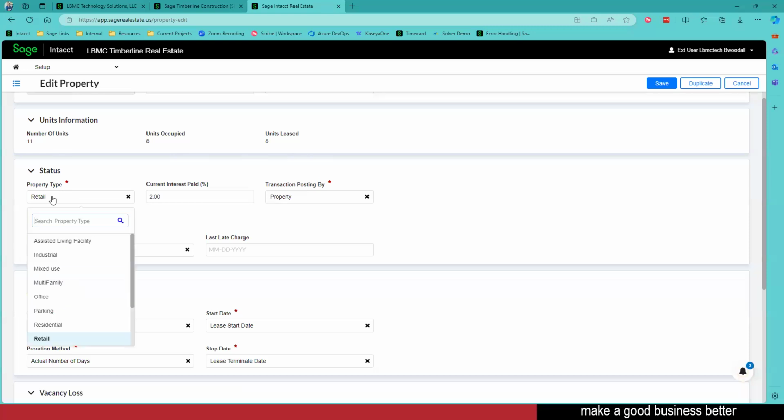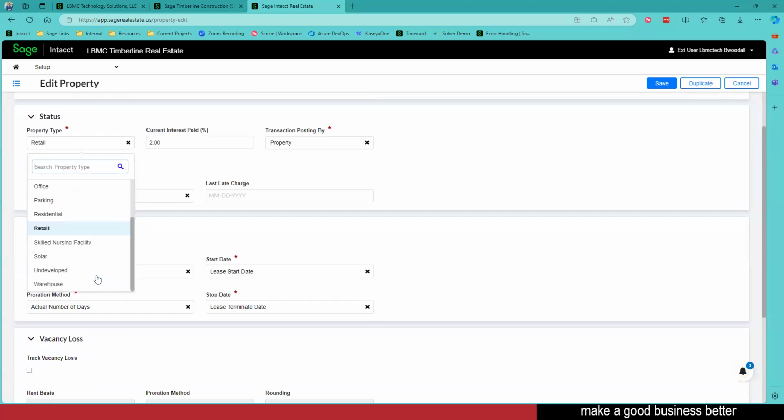Now, what type of property is this? Is this retail? Is this industrial? Is this parking? This list right here, and you're going to hear this theme throughout this whole presentation, is user defined. Maybe I have a way that I categorize my properties, the way I track my property types. I'm able to build my own list here. That's what's really great about Intact and this real estate module: you're going to hear me say it over and over, user defined.